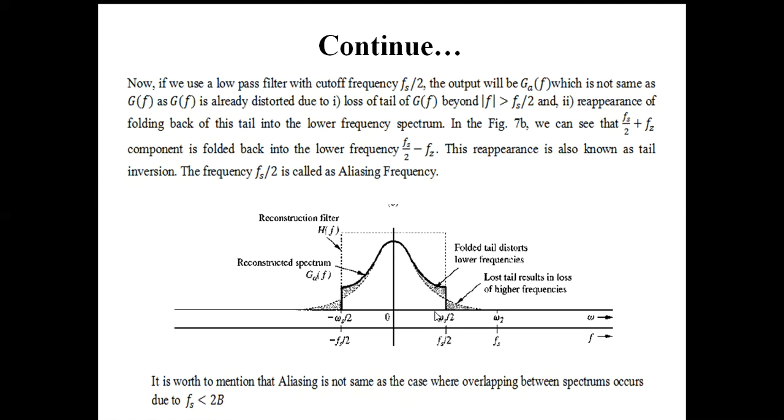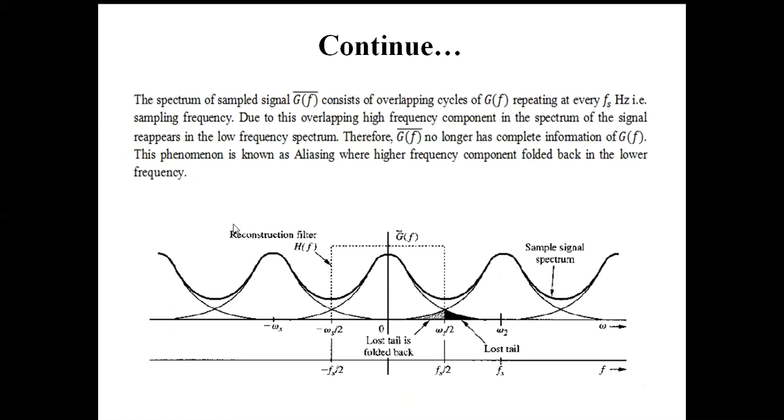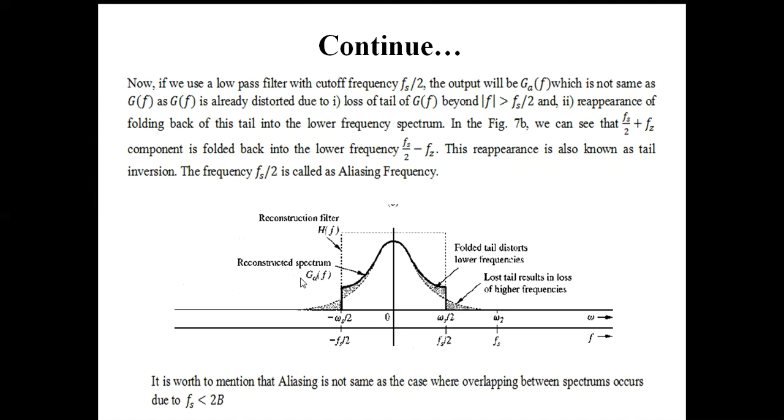This one is the higher frequency and this one is the lower frequency, and due to this lower frequency there is some kind of distortion. This one is the original, but the darker one is the reconstructed signal, so we get a distorted signal. This is the reconstructed spectrum, but in this region there is some kind of distortion.